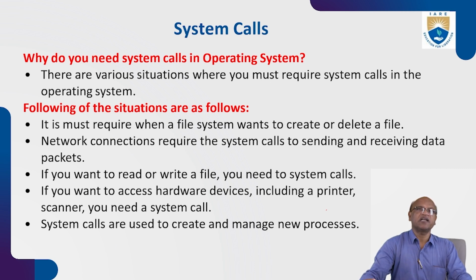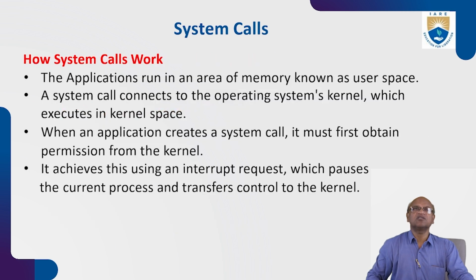If you want to read or write a file, you need system calls. That's the read system call and write system call. If you want to access hardware devices, including a printer or scanner, you need a system call. System calls are also used to create and manage new processes. So for every operation, the OS is there. Inside the OS, the kernel is there. Inside the kernel, there are system calls. They will get the job done that the user wants through the OS. The OS is interfacing between the kernel and the user. So that's how system calls are needed.